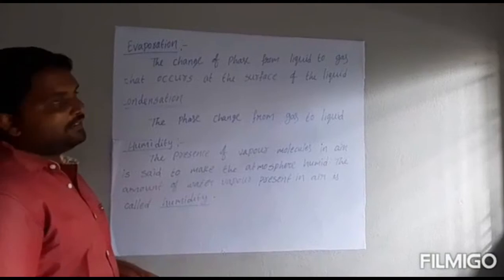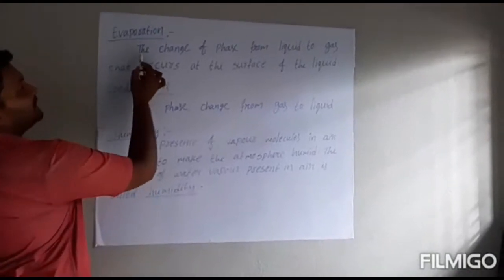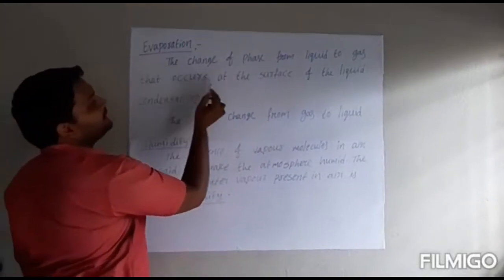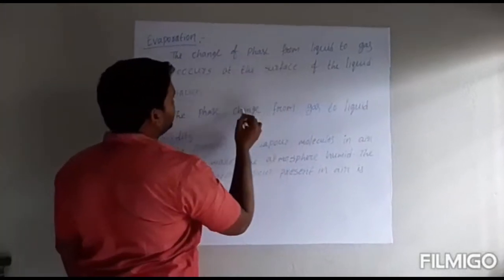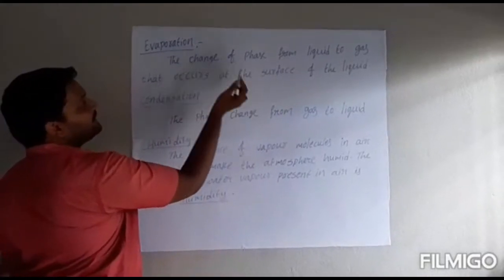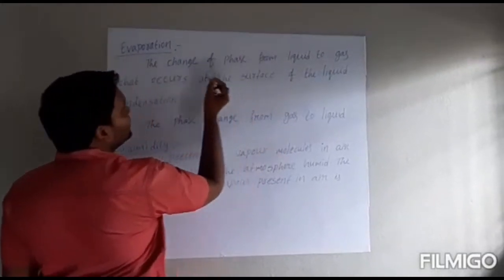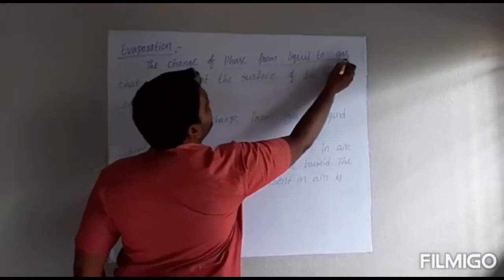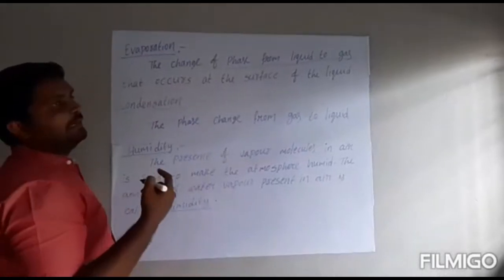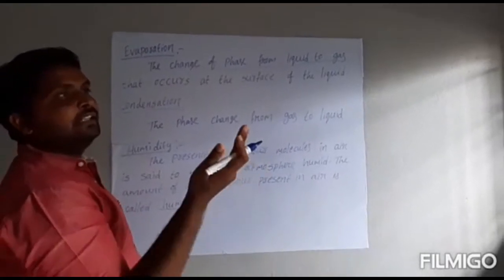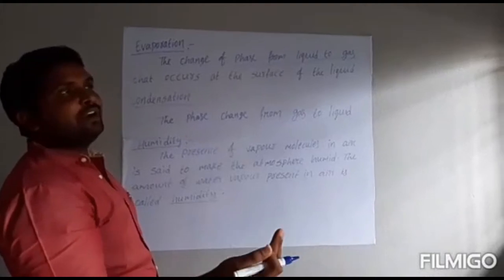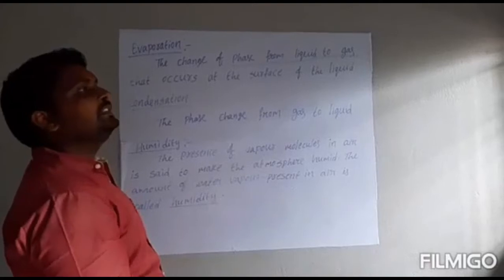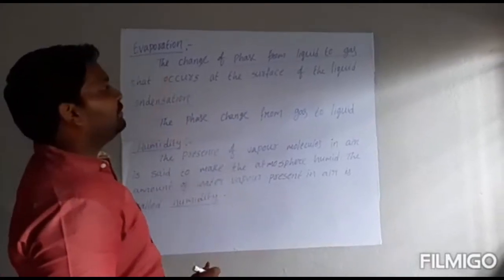The first one is evaporation. Evaporation means the change of phase from liquid to gas that occurs at the surface of the liquid. It is changing from liquid to gas. That is called evaporation. For example, if I keep water in sunlight, after some time what happens? It will be evaporated. That water will convert into gas. The process is called evaporation.